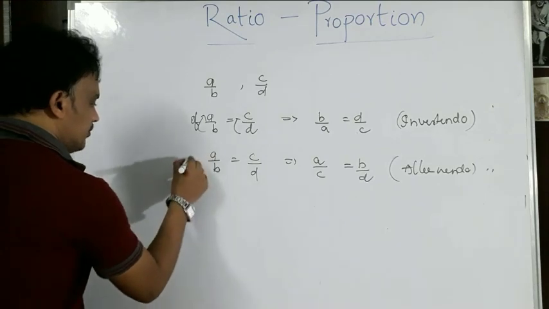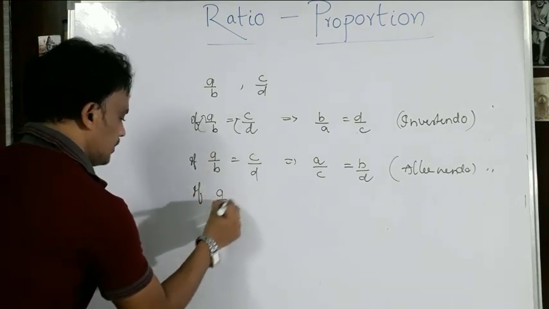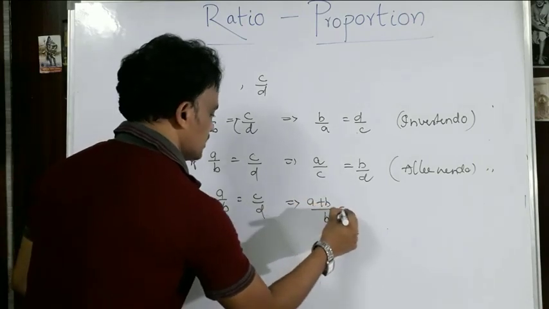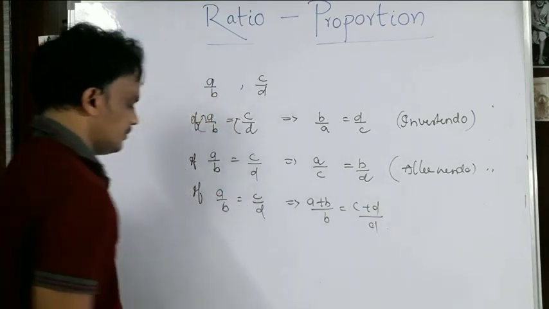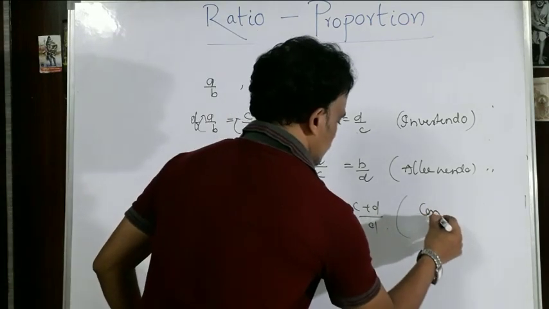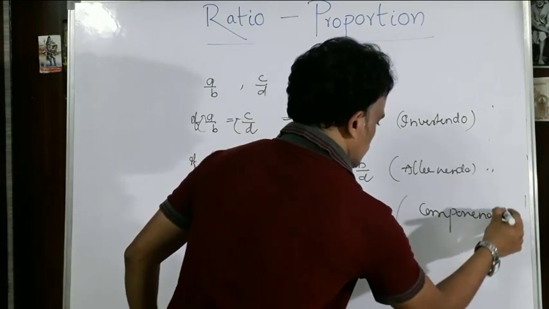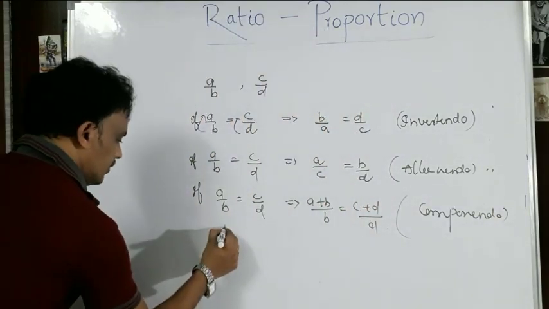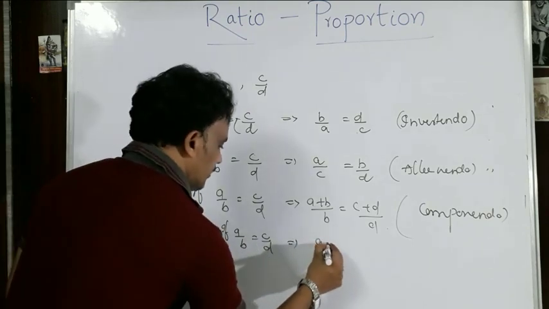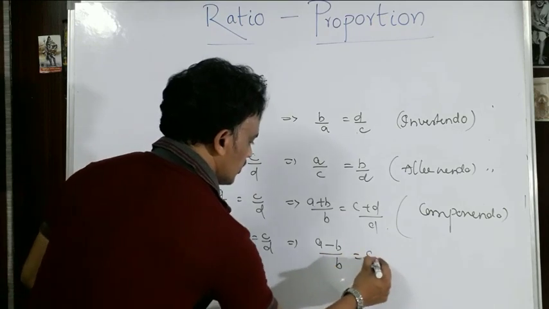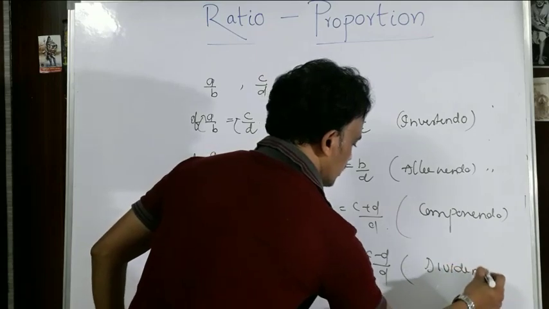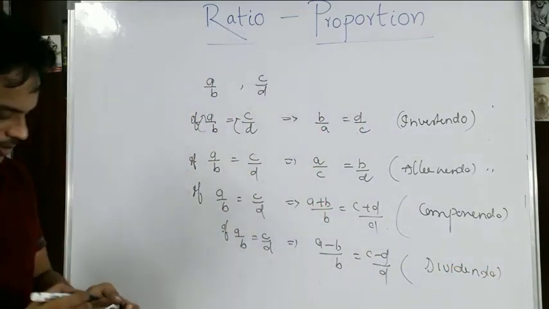Okay, and at the same time, if A by B is equal to C by D, then I can say A plus B by B is equal to C plus D by D. A plus B by B is equal to C plus D by D, which is called componendo. And if A by B is equal to C by D, then A minus B by B is equal to C minus D by D. This is called dividendo.